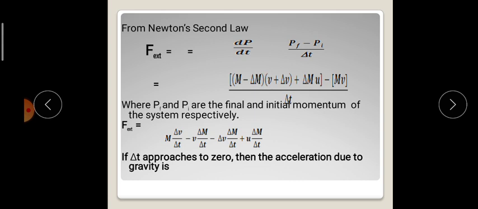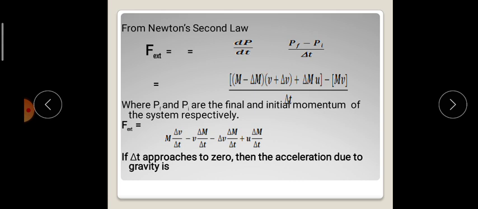From Newton's second law, we already know that external force acting on a system is always equal to rate of change of momentum, that can also be written as: m minus delta m into v plus delta v, plus delta m into u, minus initial momentum mv, divided by time interval delta t, where pi and pf are the initial and final momenta of the system.